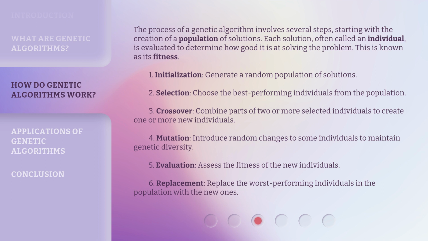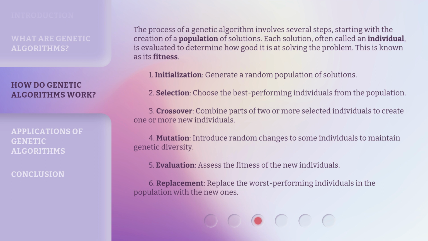1. Initialization. Generate a random population of solutions. 2. Selection. Choose the best performing individuals from the population. 3. Crossover. Combine parts of two or more selected individuals to create one or more new individuals. 4. Mutation.